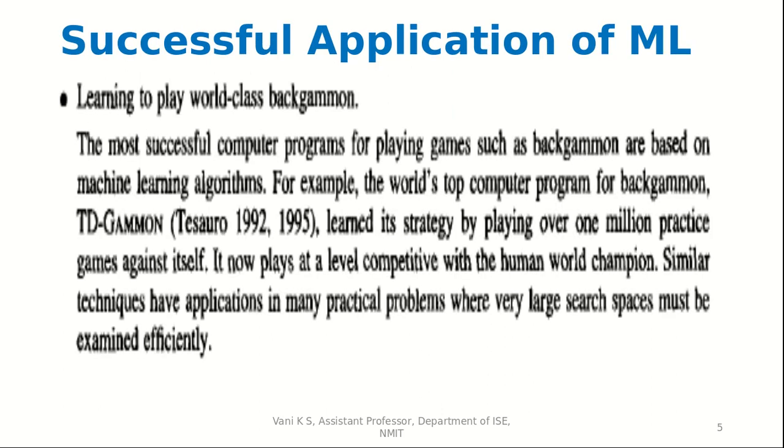Then we can come to certain successful applications of ML, like learning to play world class backgammon. The world's top computer program for backgammon is TD Gammon. It has learned its strategy by playing over 1 million practice games against itself. So this tells us that for one of the best programs to be developed, we need to train it over 1 million times. Now it plays at a level with human world champions. This is one of the most successful applications of ML.